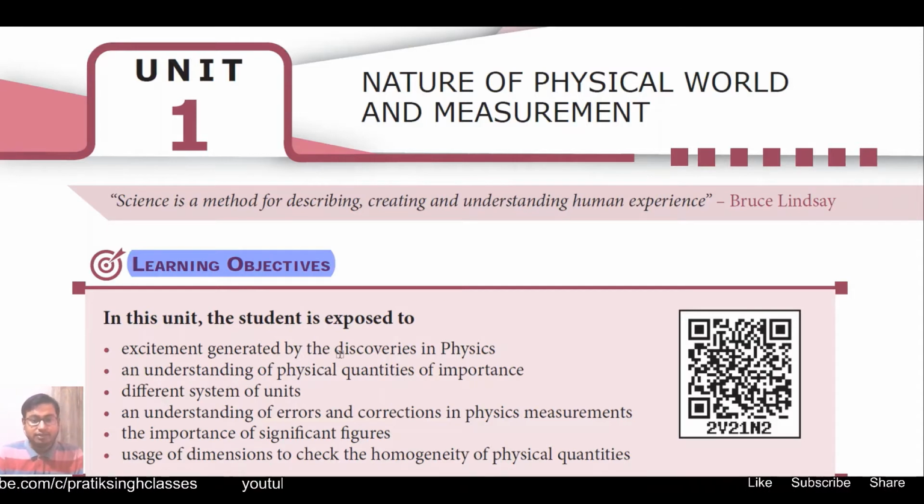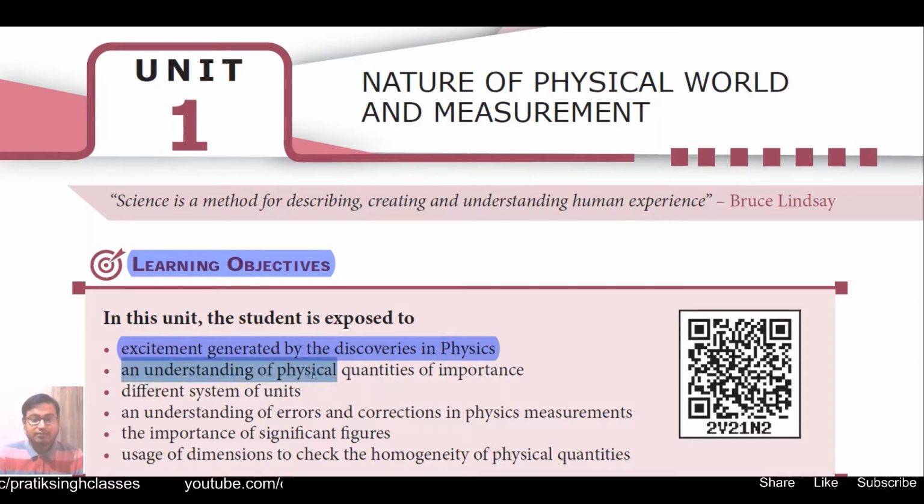In this unit we will study the excitement generated by the discoveries in physics, meaning what discoveries have happened in physics till date. We will be excited to know the principles and applications behind them. Then an understanding of physical quantities of importance, meaning whatever physical quantity we use, how we use it, how one physical quantity is differentiated from another, and how it is defined in a particular way. Then we will see different systems of units.